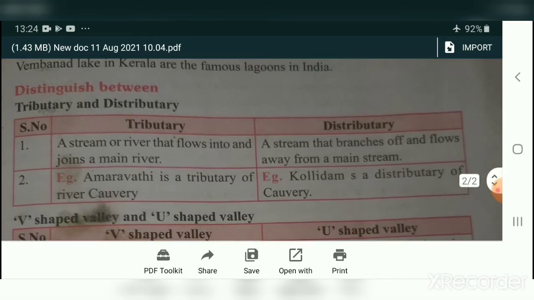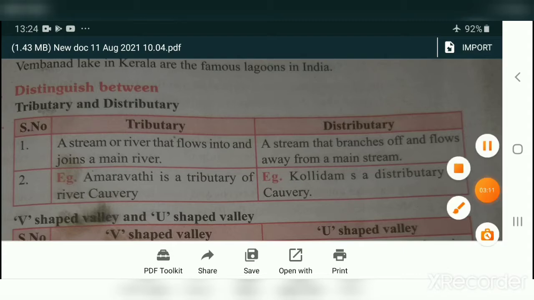Now we will discuss the distinction between tributary and distributary. Tributary, a stream or river that flows into and joins a main river. A small river that joins into a main river is called tributary. Distributary, a stream that branches off and flows away from a main stream. So distributary means a small water body that cuts off from the main water body.